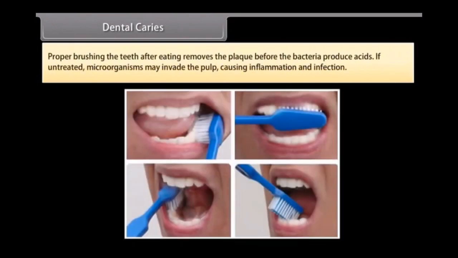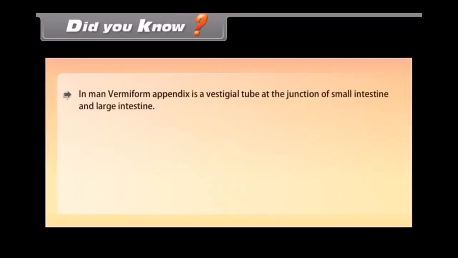Proper brushing of the teeth after eating removes the plaque before the bacteria produce acids. If untreated, microorganisms may invade the pulp, causing inflammation and infection. Did you know? In man, vermiform appendix is a vestigial tube at the junction of small intestine and large intestine.